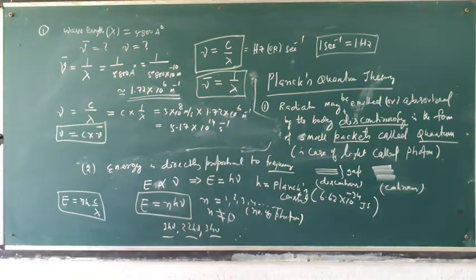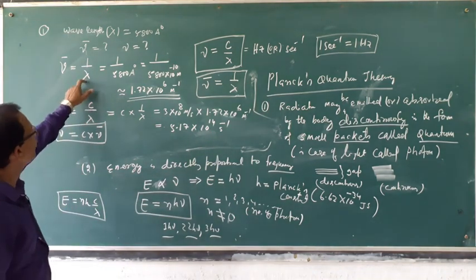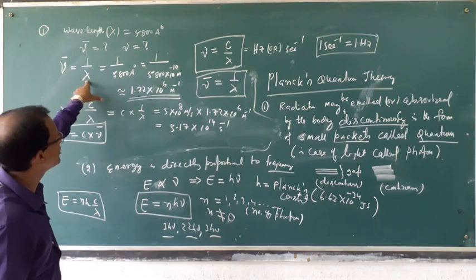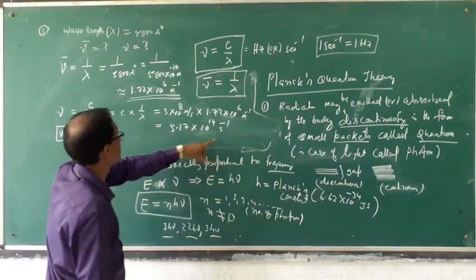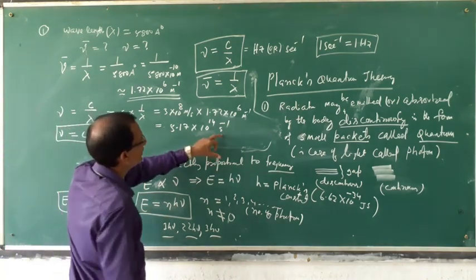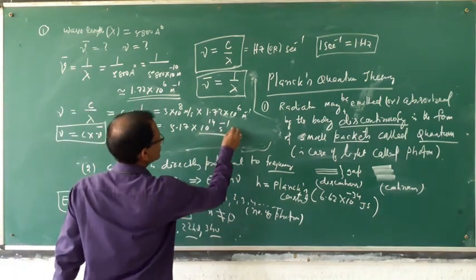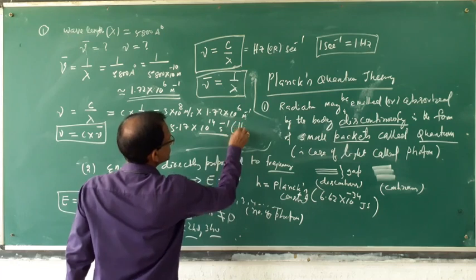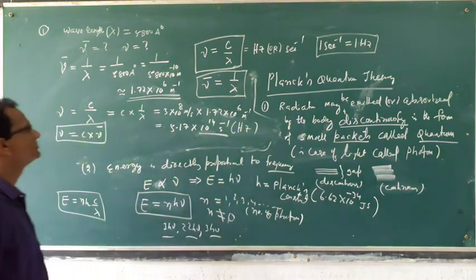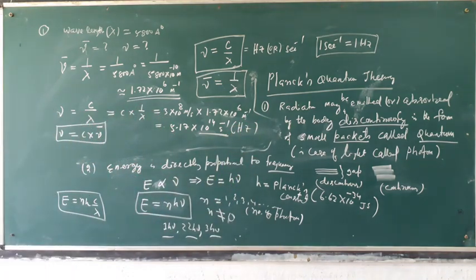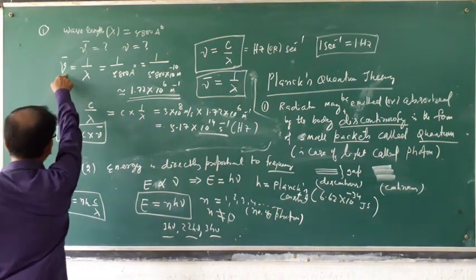Sorry, frequency is coming in the form of 10 to the power 14 second inverse. That means it is equal to this much of hertz. So this is the value of frequency and this is the value of wave number.